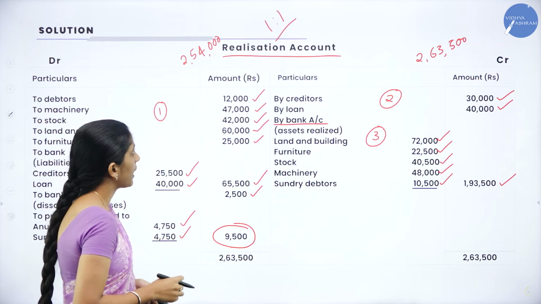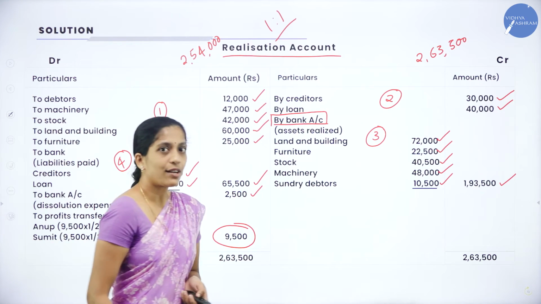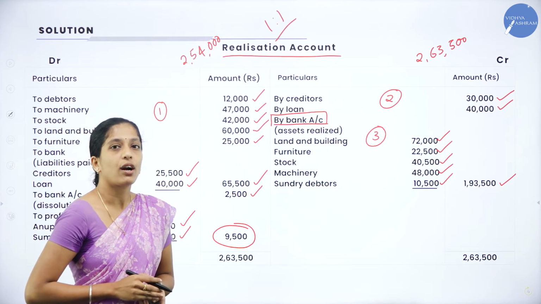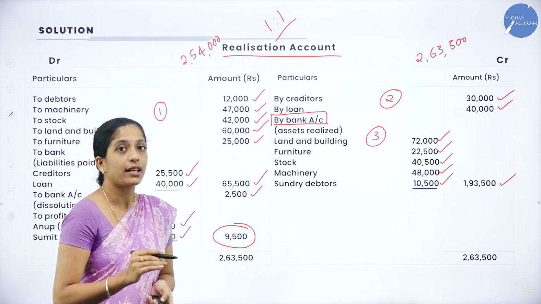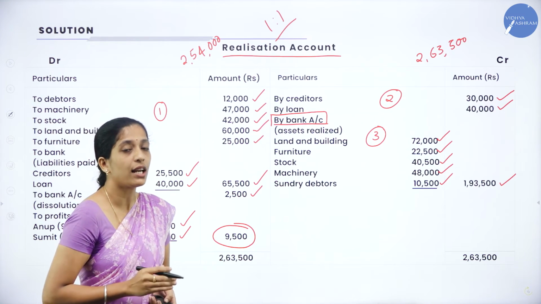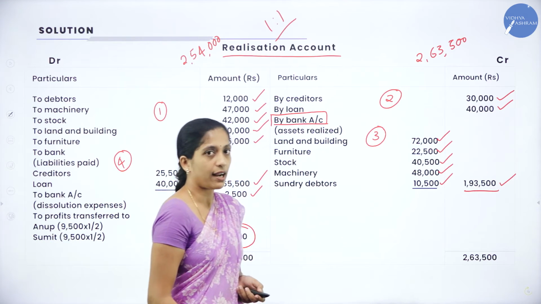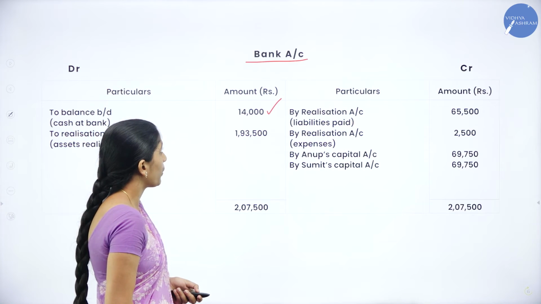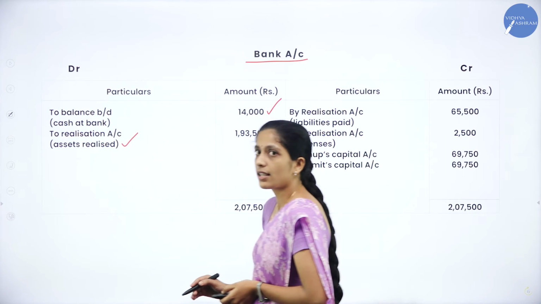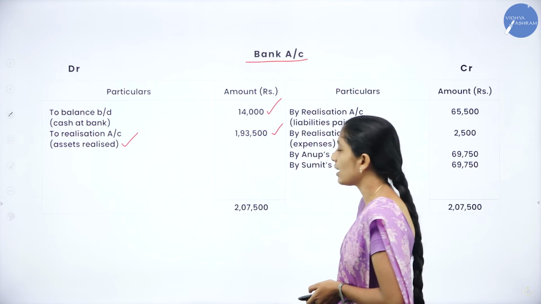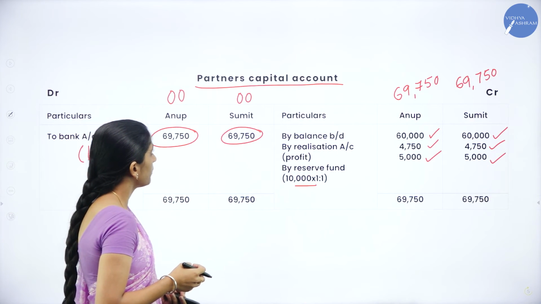Now go through realization account. So under the credit side, here we are having by bank account, right? For assets realized. So how do you record in your bank account? Since it is taken from realization account, we'll record it as to realization account, in the debit side of your bank account. So what is the amount? 1,93,500. So let us see how we have recorded. So under bank account, to realization account for assets realized, how much? 1,93,500.